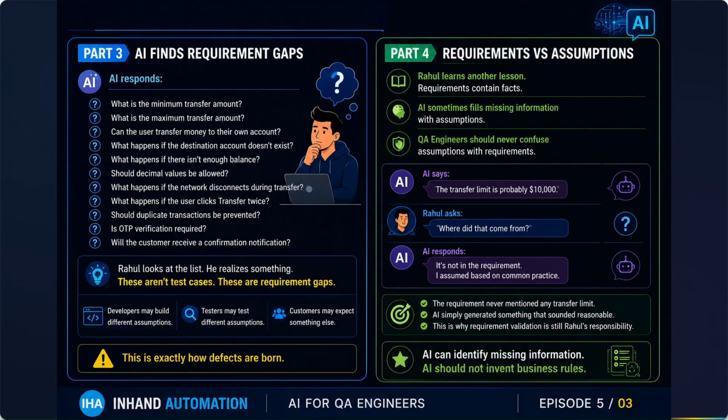This is why requirement validation is still Rahul's responsibility, or the QA engineer's responsibility. AI can identify the missing information, but AI should not invent the business rule. So the QA engineer's responsibility and job are still alive here, because AI may hallucinate. That's why we are learning AI, so that we can collaborate with AI and do a better job in the future.